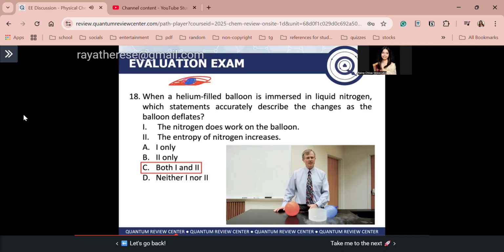Again, because of the surrounding liquid nitrogen that does work on the system. Paano ginagawa yung work on the system? So, guys, dahil gumagawa ng work ang inyong liquid nitrogen sa balloon, that's why helium cools down and therefore the balloon shrinks or nagko-compress or nagdi-decrease ang volume niya. Now, as the helium cools down, guys, helium will now release heat.